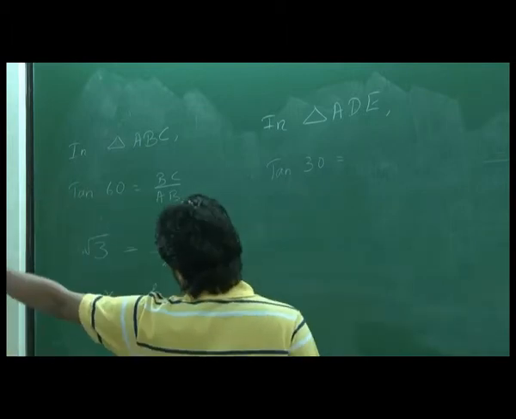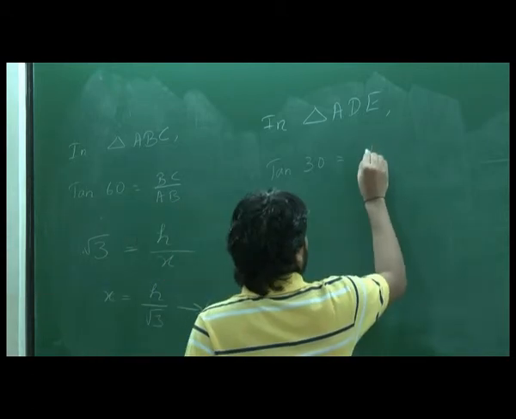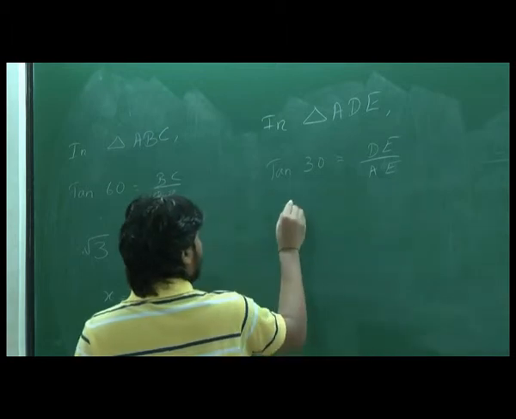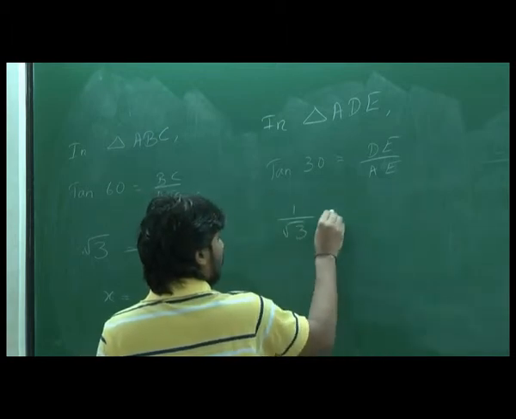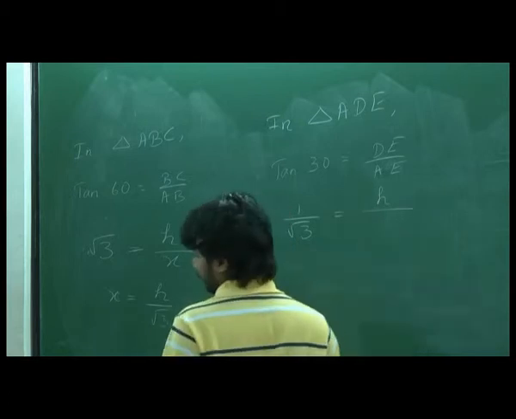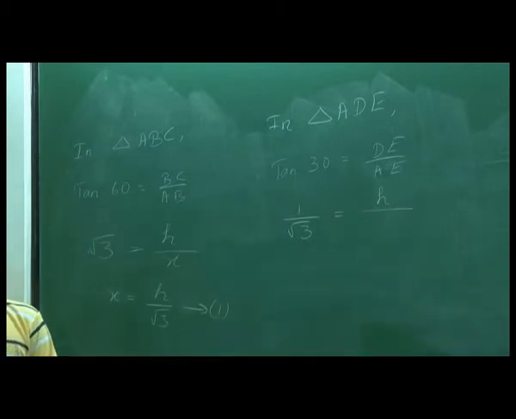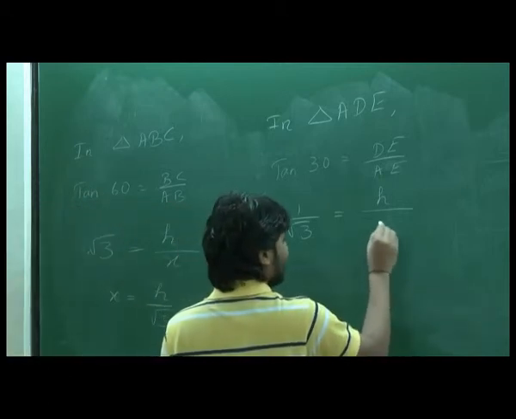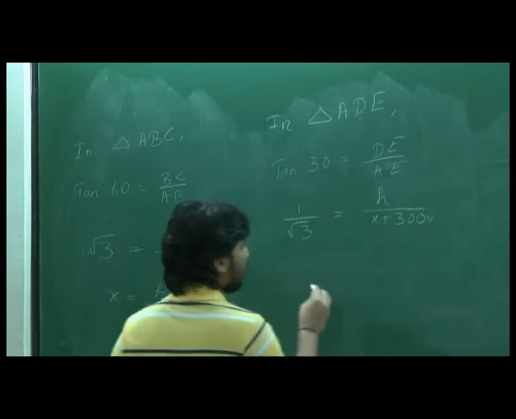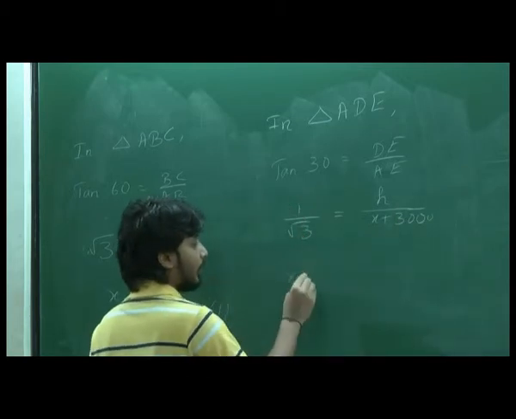So tan 30 is what in this? DE by AE. From the table, what is tan 30? 1 by root 3. So 1 by root 3 is equal to DE, which is H, by AE, which is X plus 3000, right? So from this, what we get? Let's cross multiply.